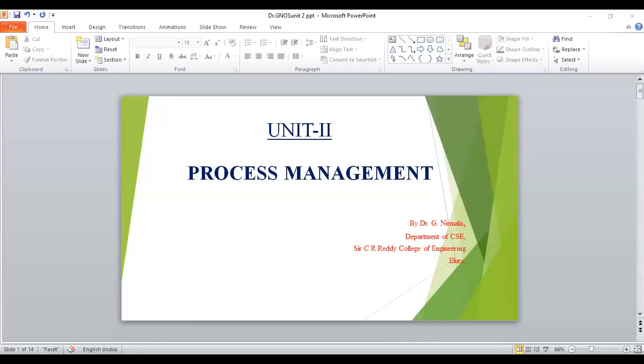This second unit will deal with process management. It is mainly focused on how the process is going to be executed, how it is created.